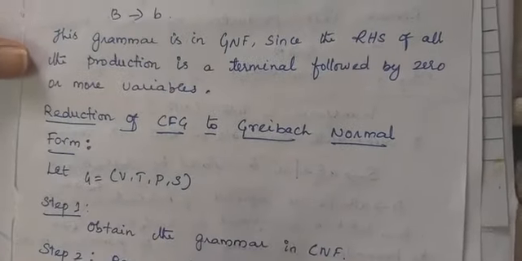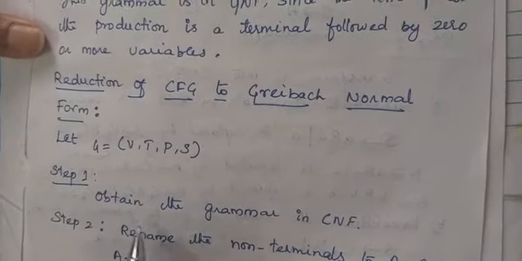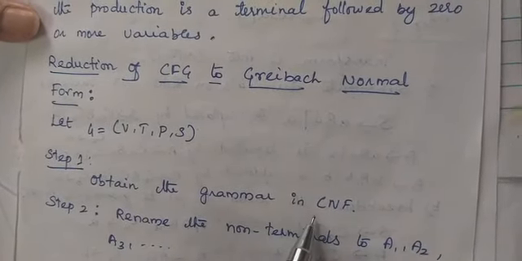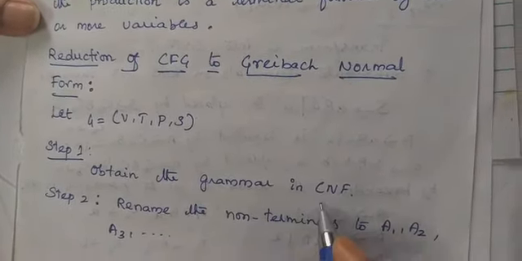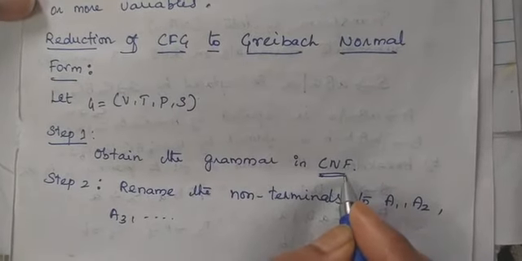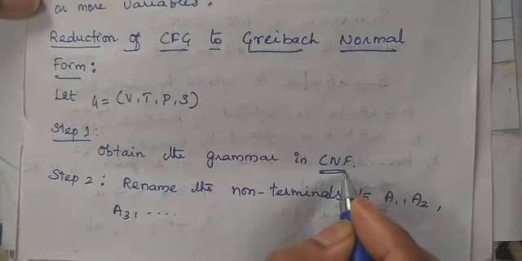So study the algorithm. Step 1: obtain the grammar in CNF, that is Chomsky normal form.